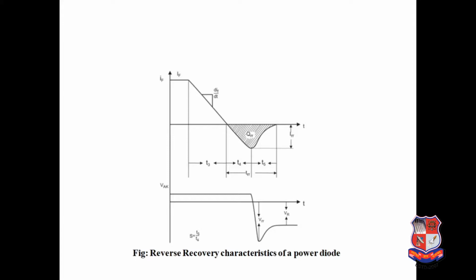It may be required to protect the diode using an RC snubber circuit. So in a turn off process, if the curve is sharp, then you have to use the RC snubber circuit to protect the devices. So this is nothing but the turn off characteristic, or you can say reverse recovery characteristic, of the power diode.